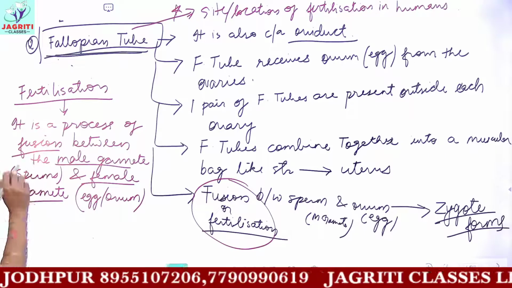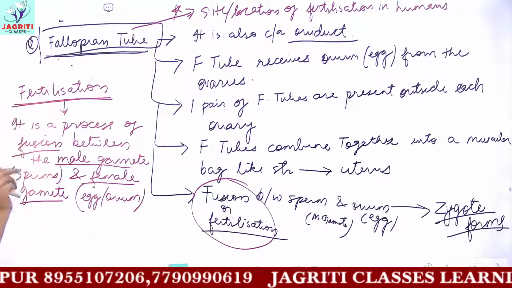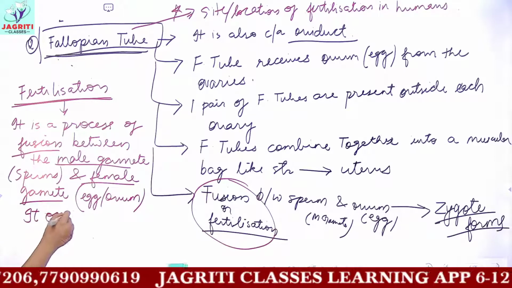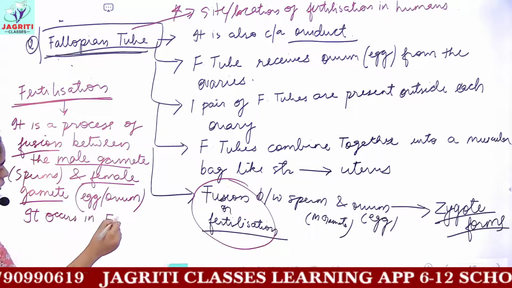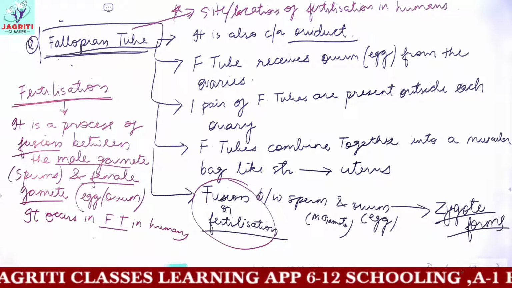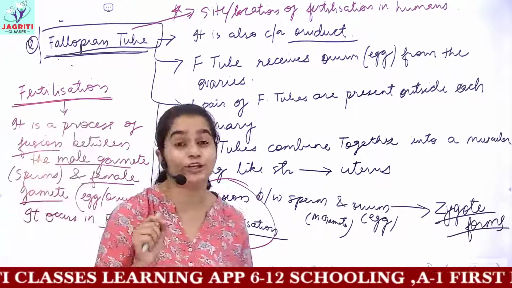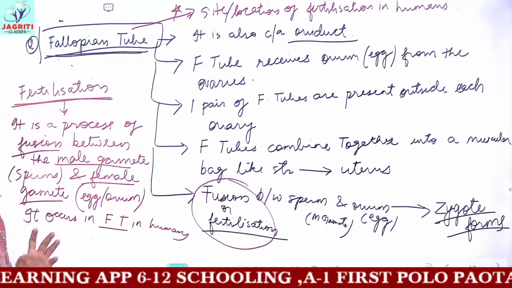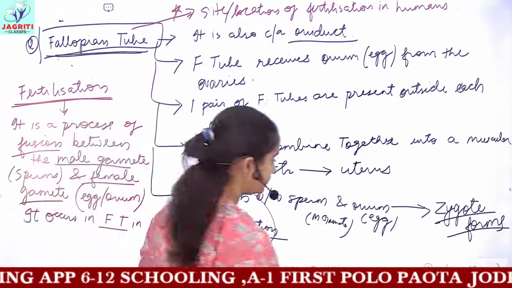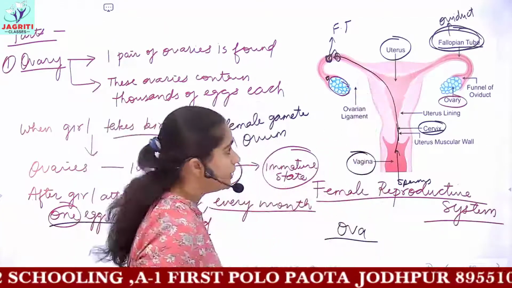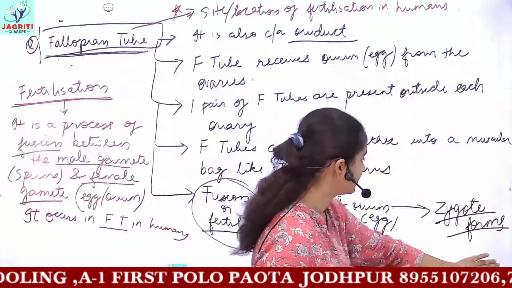And if you are describing fertilization in human beings, you can also add one point that it occurs in the fallopian tube in humans, or you can say it occurs in the oviduct in humans. This is a very important question. It is frequently asked. So this was all an account of the oviduct or fallopian tube. Now the next part which we have is the uterus. So we'll be discussing the uterus now.